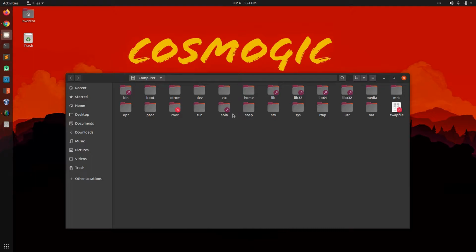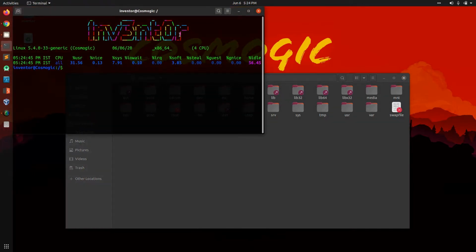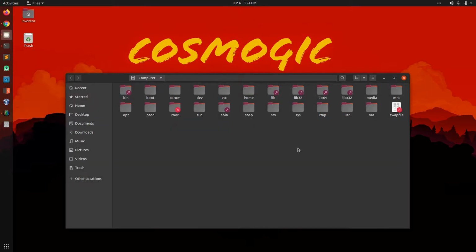These are all the directories we have in the hierarchy. Before moving further, all these directories are contained inside a root directory. We can see when we open the terminal over here, we are in the root directory, which is represented by /. Now what is the root directory? In very layman's terms, the root directory is like the trunk of a tree, and all these directories are the branches of the tree.